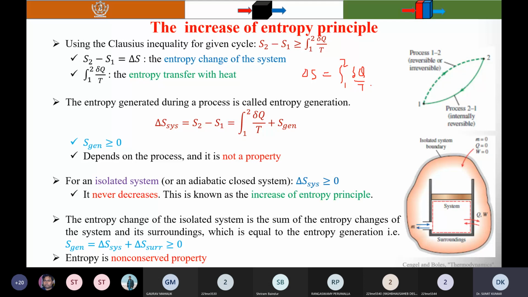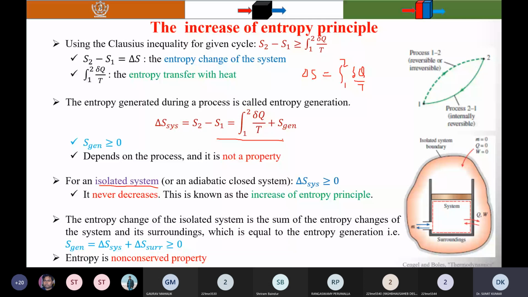Another thing, here I have considered an isolated system. Isolated means you know that there is no heat transfer, no energy transfer and no mass transfer. So here I have considered the system and surroundings as one isolated system. So if there is no heat transfer, what happens? I will ask this question to roll number 3529.